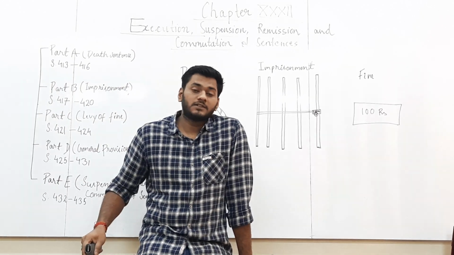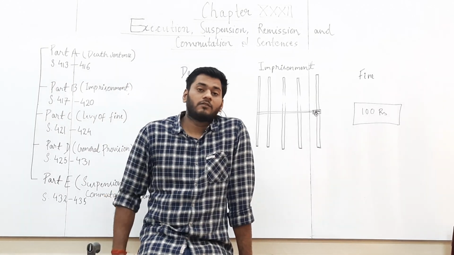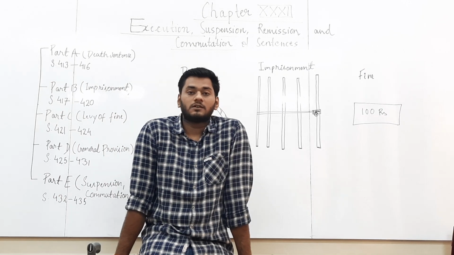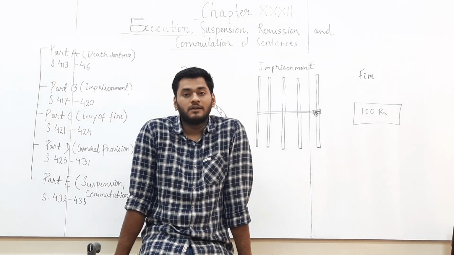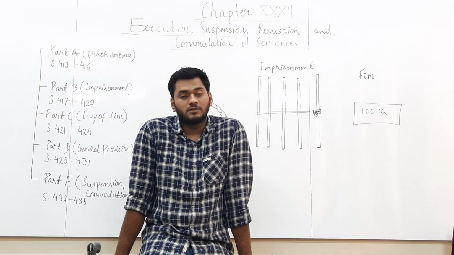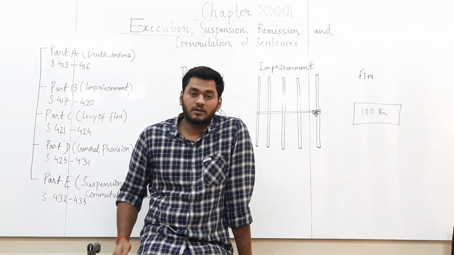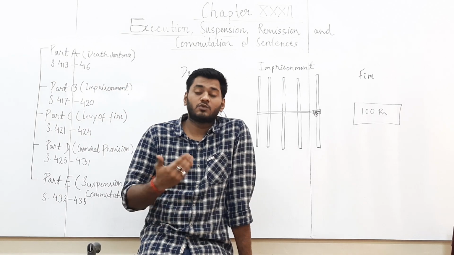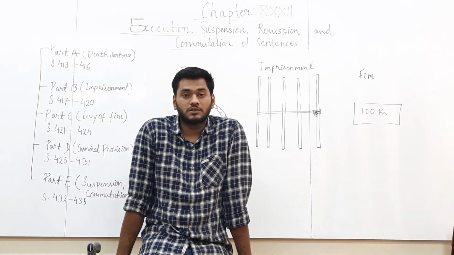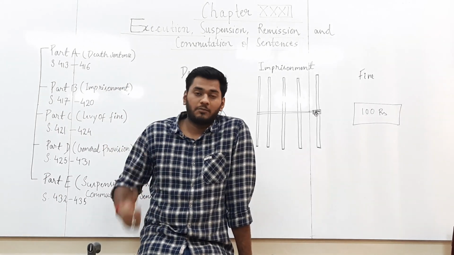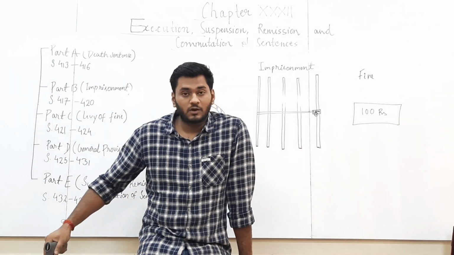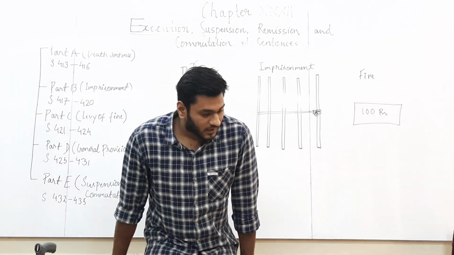So in the last class we studied about the judgment. When we were studying about judgment, we saw that after the trial is completed, a judge gives his judgment, the decision in that case, and the judgment is to be executed. The next step after the judgment is the execution of judgment, and how this execution is done has been mentioned under this chapter. So today we are going to study chapter 32. So let's start with this chapter.